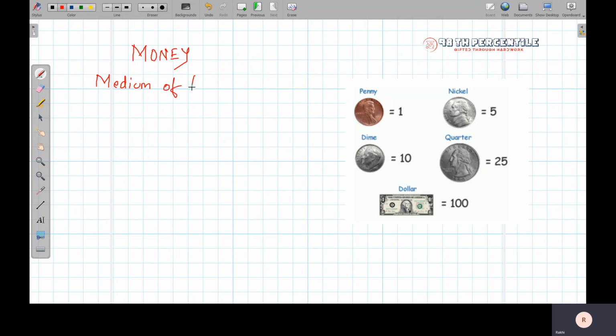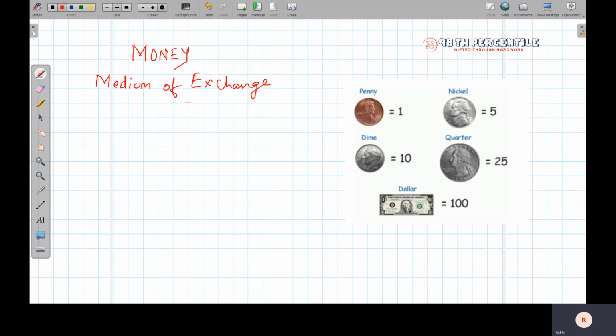Okay, suppose you go to a particular shop to buy a packet of chocolates. The shopkeeper is not going to give it to you for free. He is going to charge you something in return for those chocolates, isn't it?